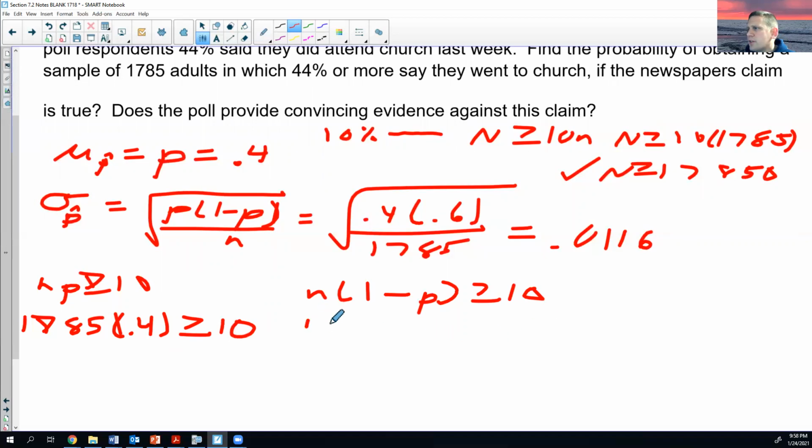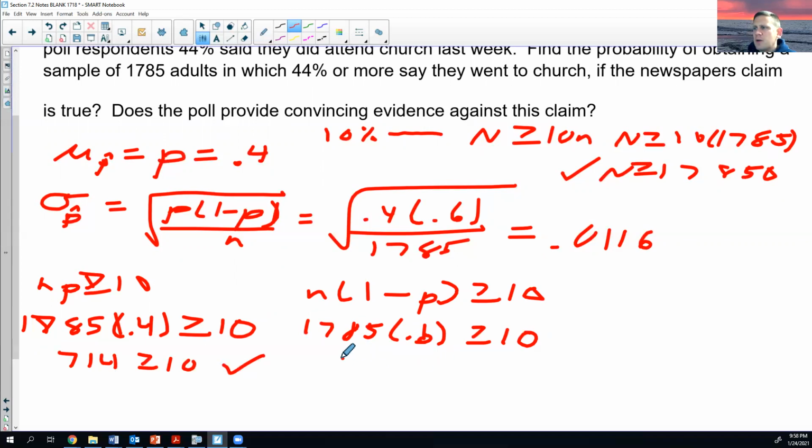And then over here, 1785 times 0.6 greater than or equal to 10. So when I multiply that times that, what do I get? 714. Multiply those out. Good.